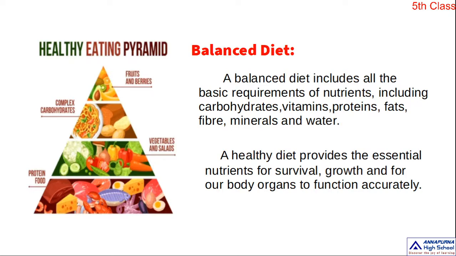Okay, these are called nutrients. When we take all these nutrients in a proper manner, not only one item, that is called a balanced diet. A healthy diet provides the essential nutrients for survival, growth, and for our body organs to function properly.